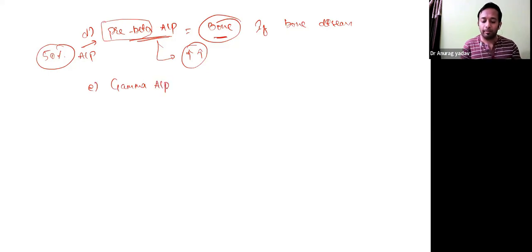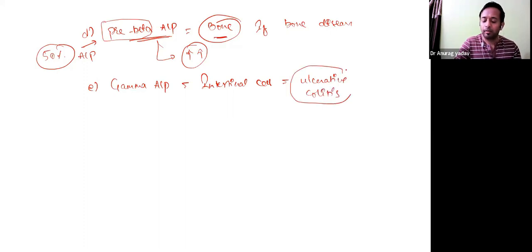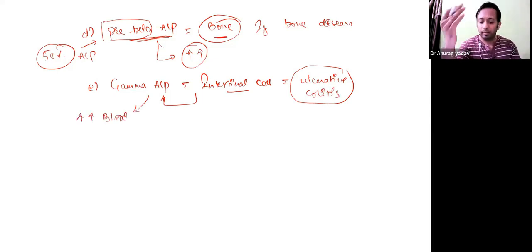Why they are called alpha, gamma, beta, I'll tell you next. Next one is gamma ALP, which is originated from intestinal tissue or intestinal cells. So whenever there is some disorder of intestine, say about ulcerative colitis, because it is a disease of intestine, the intestine contains a lot of this kind of ALP. When there is damage to the epithelial cells of intestine, it gets leaked into the blood, and the concentration of this isoenzyme will get elevated. Normally, it is only 10% of total ALP. Whenever there is damage, it will increase more than 10%.